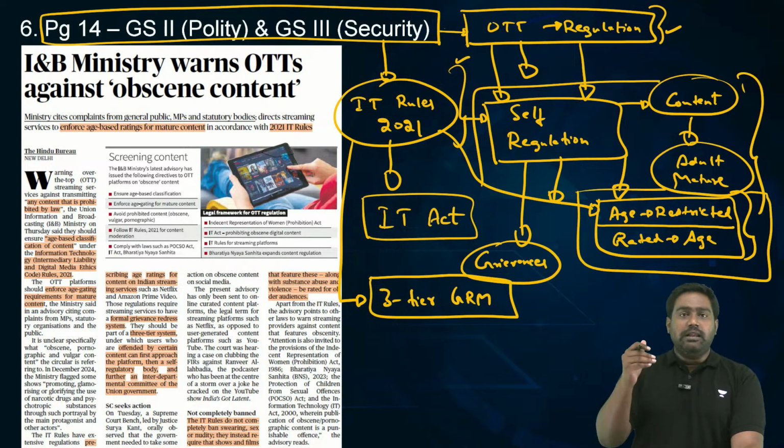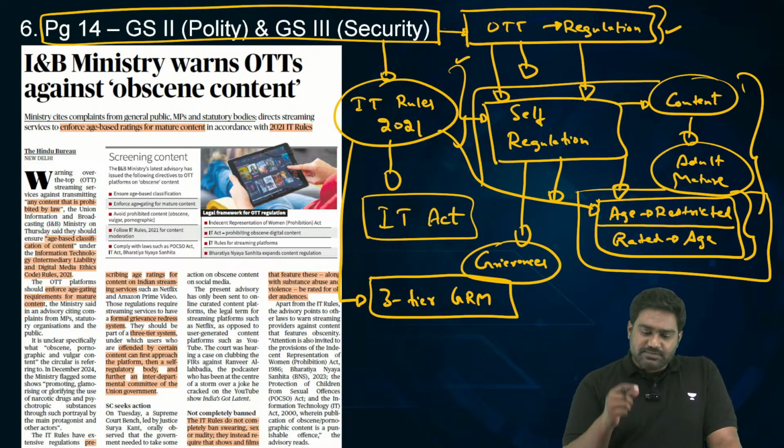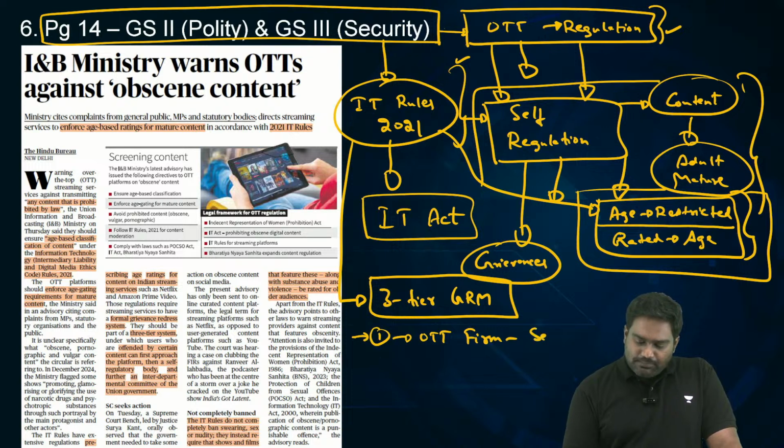There is a 3-layered grievance redressal mechanism set up under the IT rules for the OTT sector. First is at the level of each OTT firm. Since self-regulation is the mantra, the government didn't want to stifle free speech. It didn't want to curb artistic and creative expression.